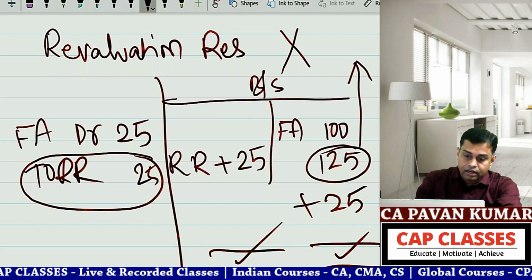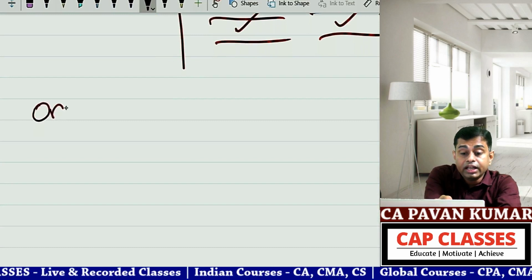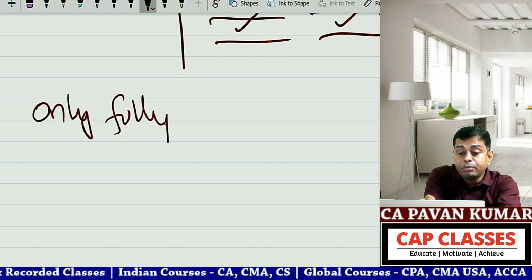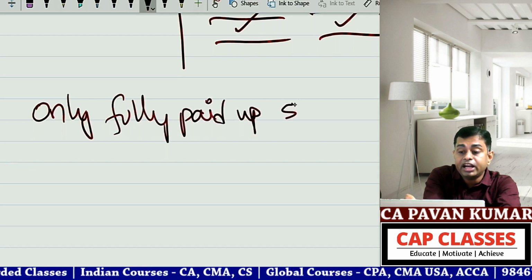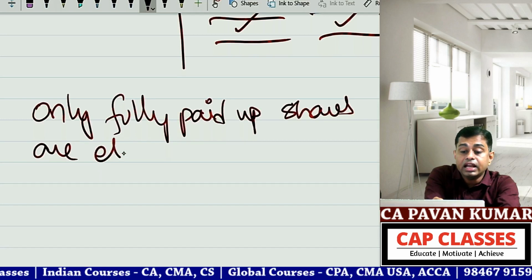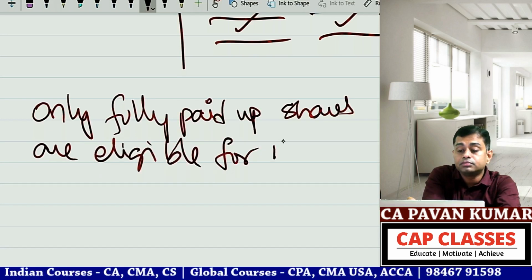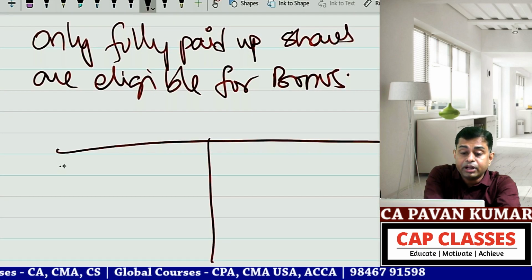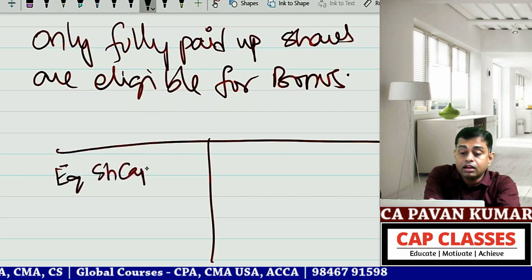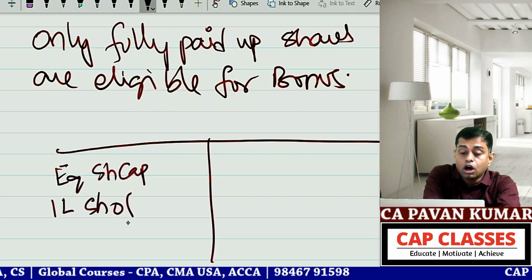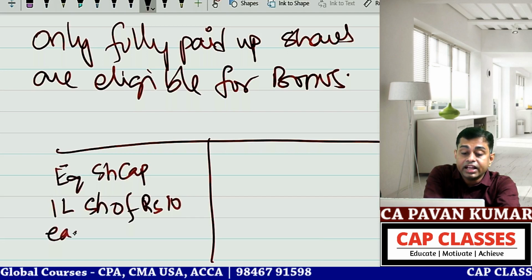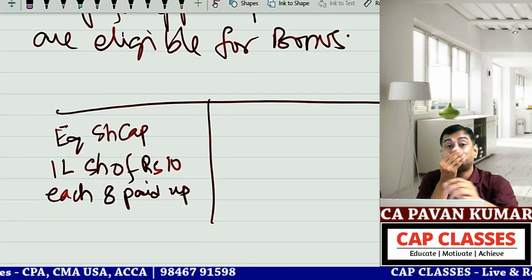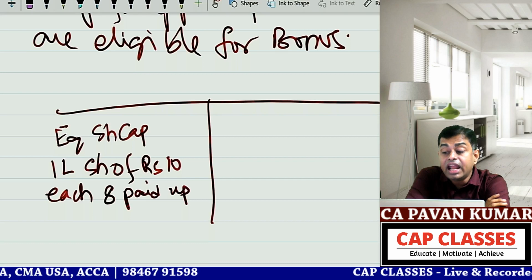Okay. Then bonus shares can be issued only on fully paid up shares. Only fully paid up shares are eligible for bonus. Now what if, in the balance sheet of a company, equity share capital is 1 lakh shares of rupees 10 each, 8 paid up? 1 lakh equity shares of rupees 10 each, 8 paid up.